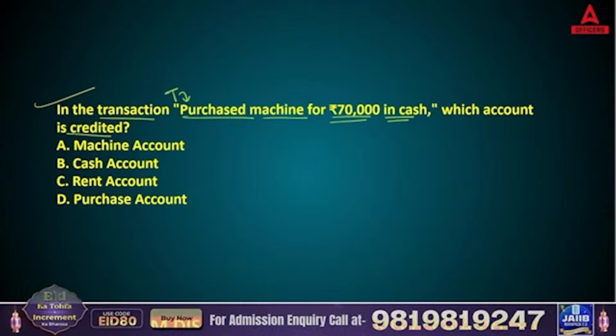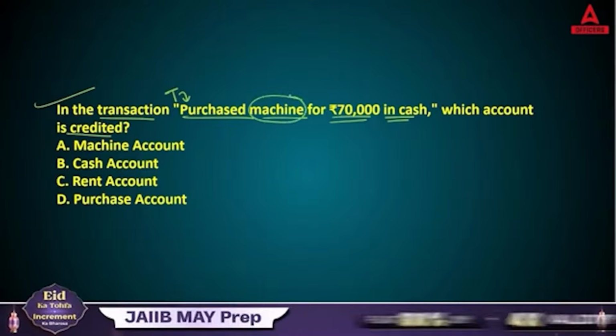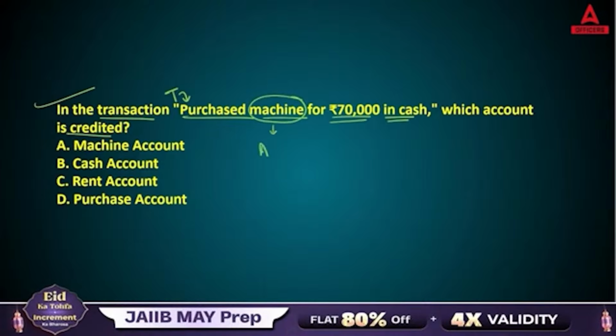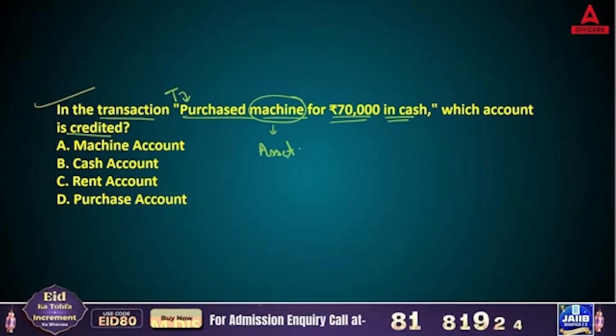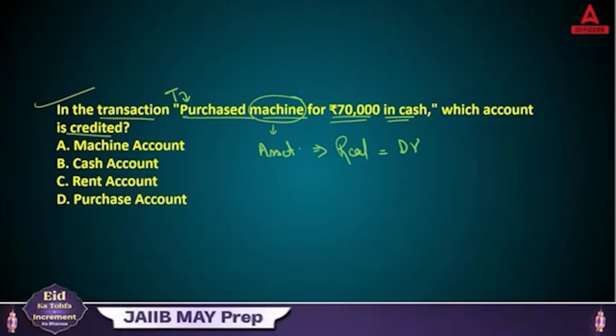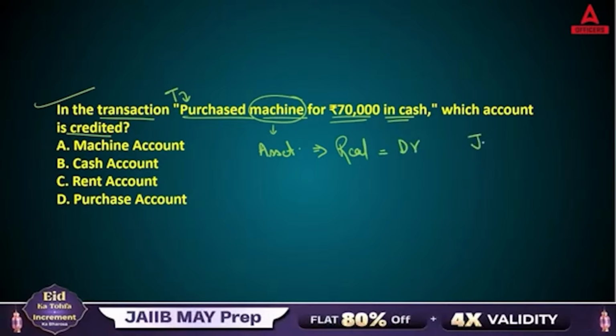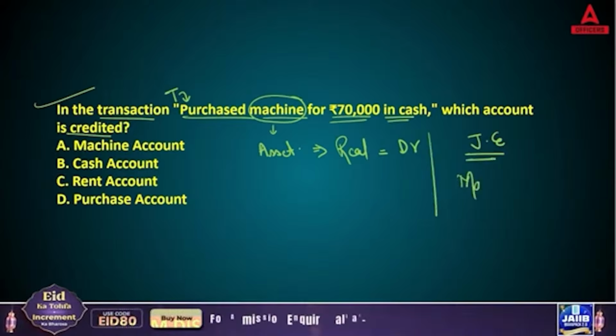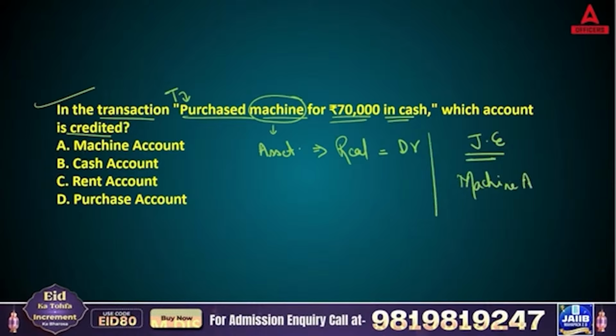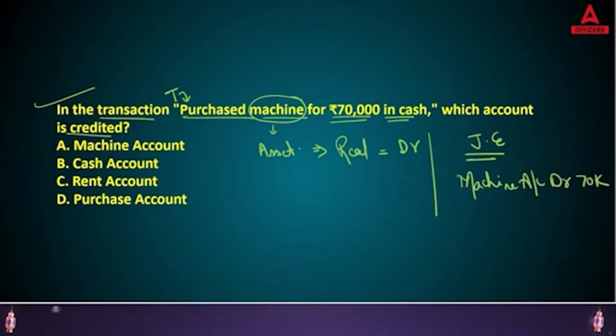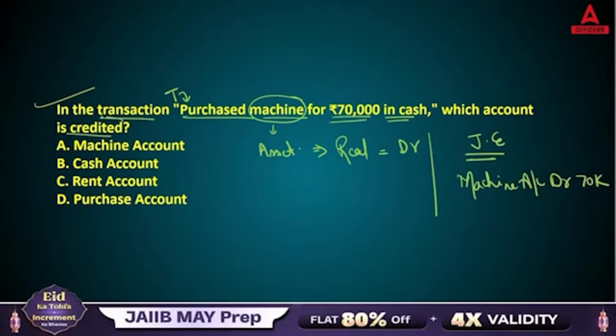So what you did, you purchased one machine. Machine is your asset. Now machine is coming in your business, so you will be using real debit side. So how to pass the journal entry? I am writing over this side. Here you will be writing machine account debit 70,000. But in this question they are asking about the credit side.